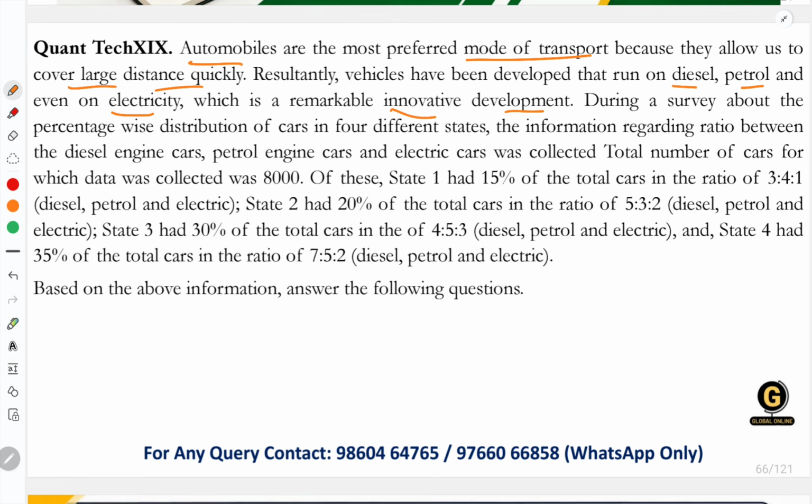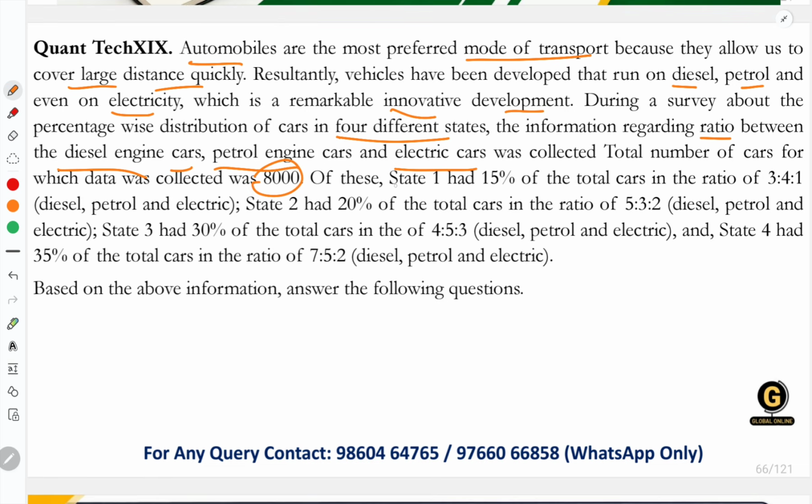We're talking about electric vehicles. During a survey about the percentage-wise distribution of cars in 4 different states, the information regarding the ratio between diesel engine cars, petrol engine cars, and electric cars was collected. The total number of cars for which data was collected was 8,000.